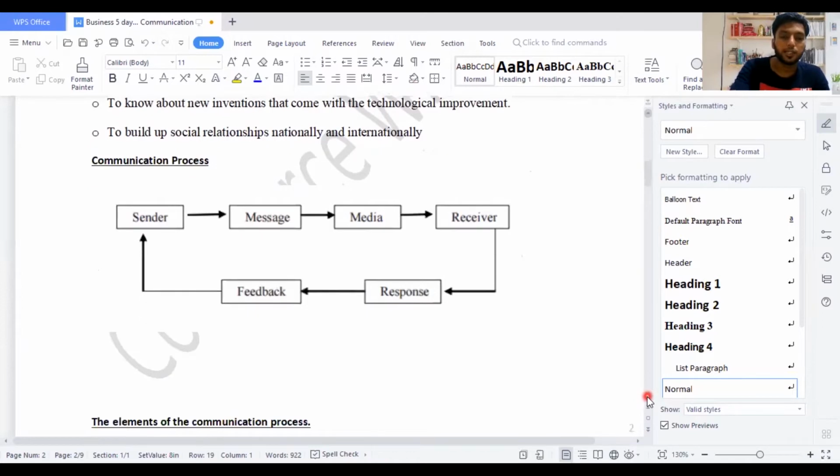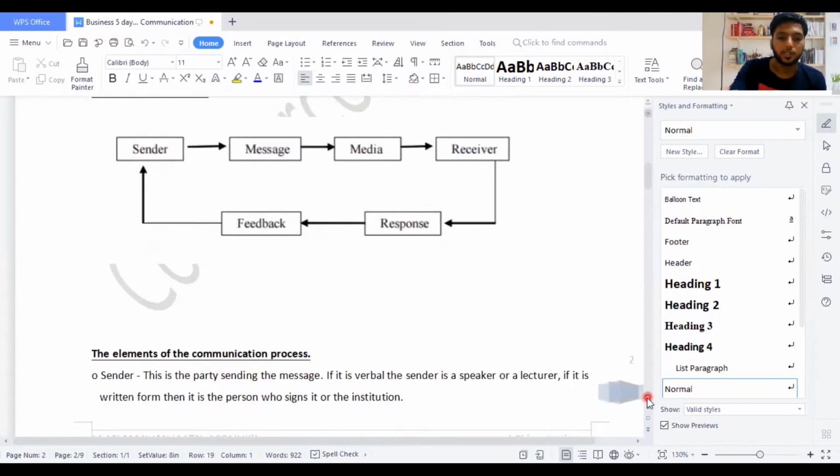In communication, there's a process. This is how the process works. This chart has come up many times in your exams. It is a very much tested chart, I might say, so it's very important to know. These are the elements of the communication process: sender, message, media, receiver, response, feedback. I'm going to explain how this process works.